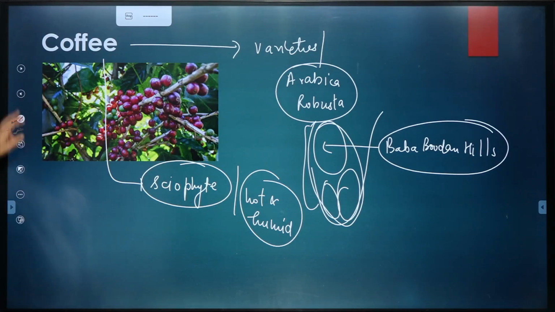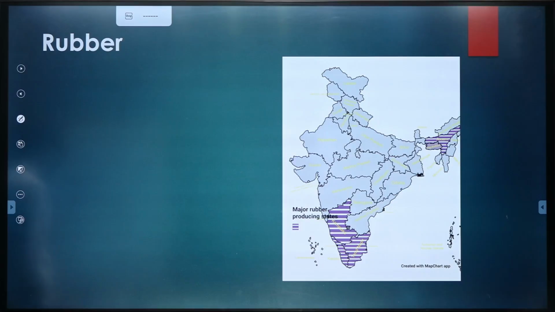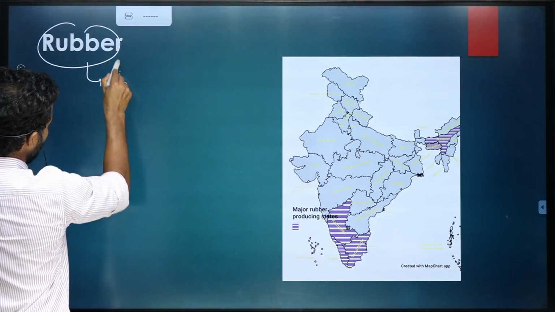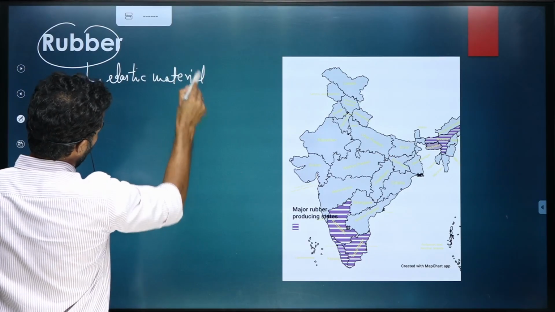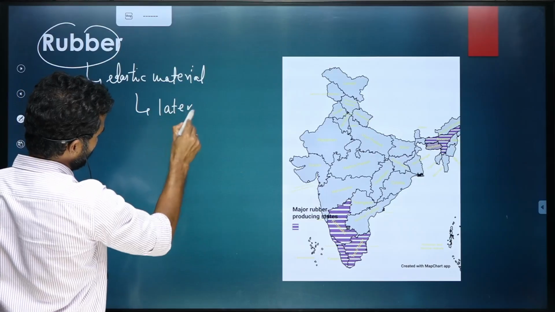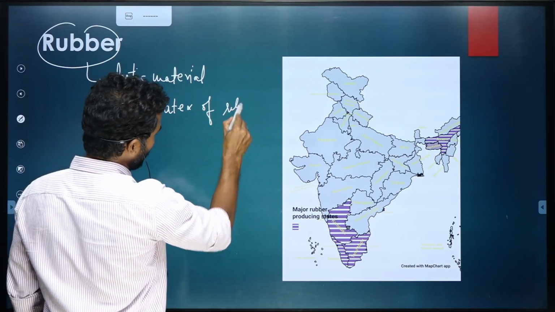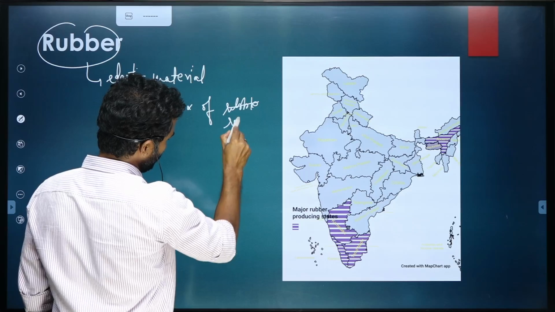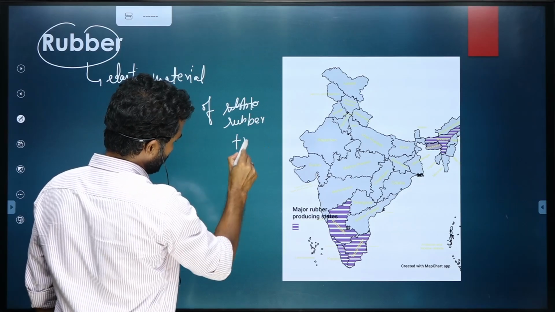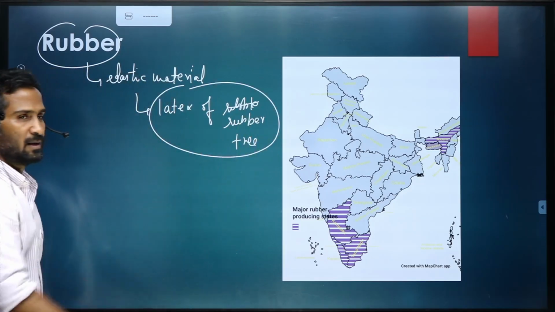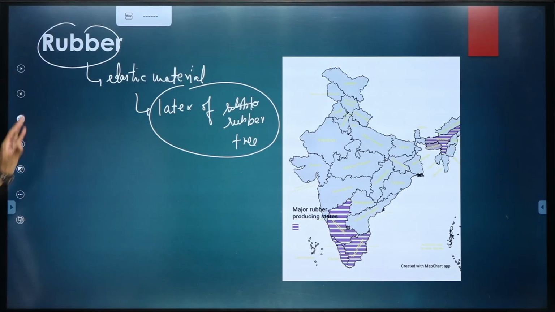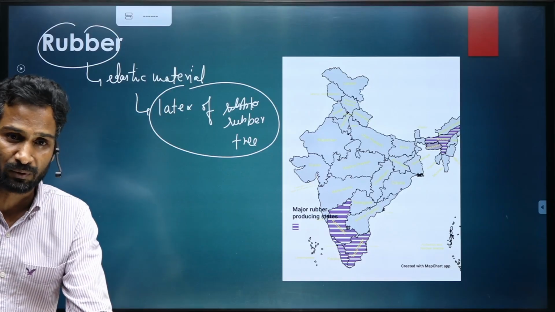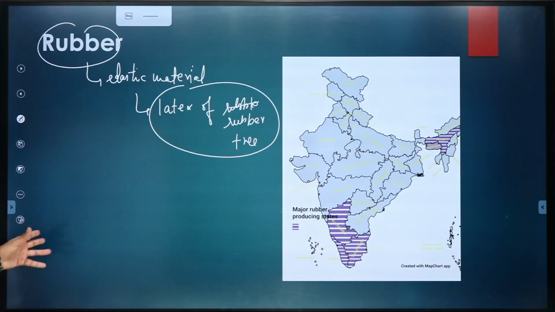Then coming to the next crop, rubber. Rubber, we know that it is an elastic material obtained from latex of the rubber tree. So from the latex of the rubber tree, this elastic material is prepared, which is natural rubber we are talking about. We are not talking about the synthetic rubber. So just remember that.